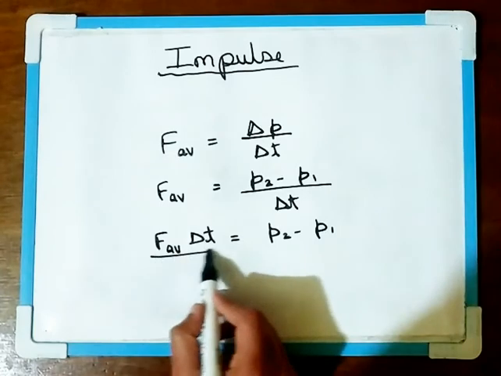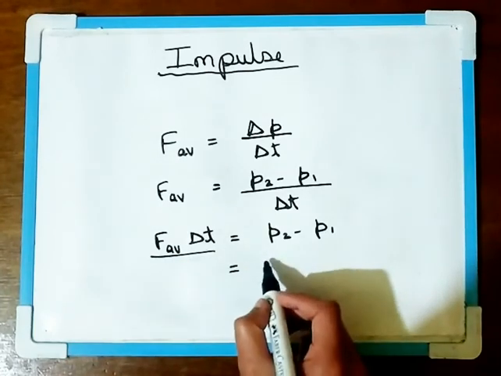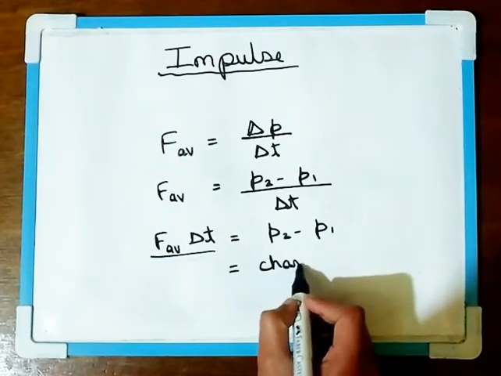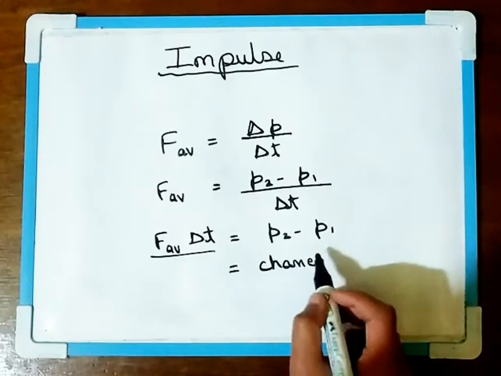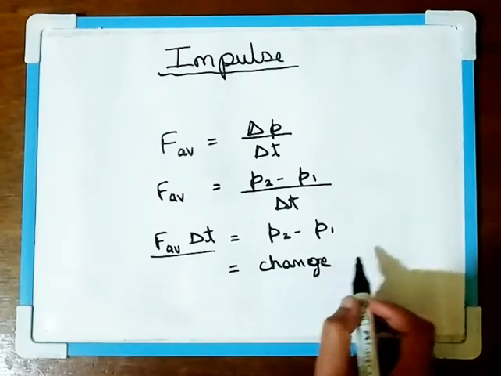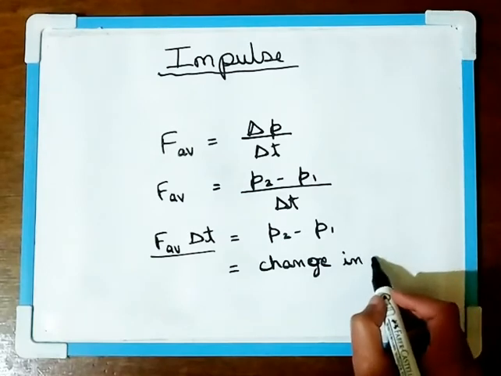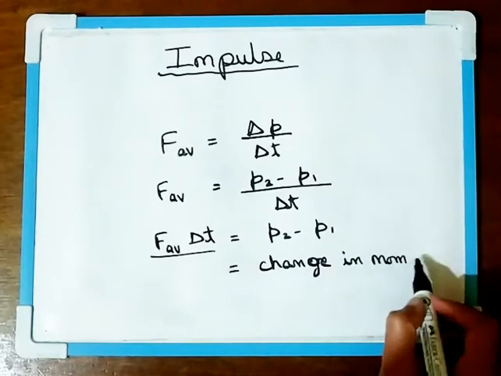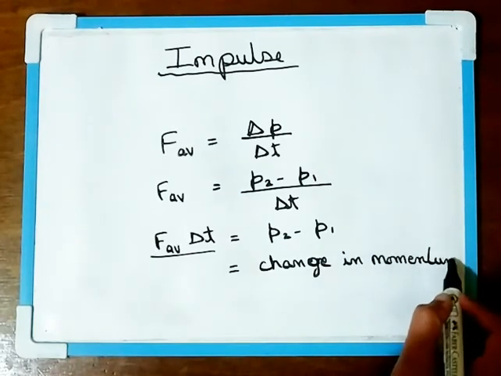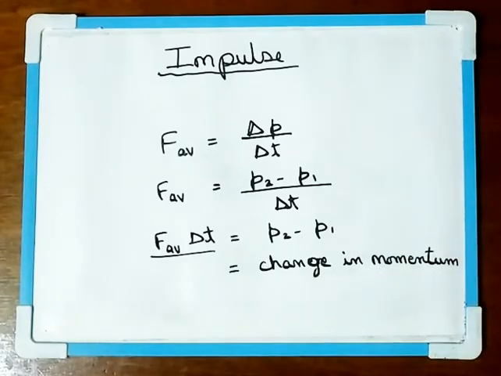So this is known as impulse, and it is equal to the change in momentum of the body.